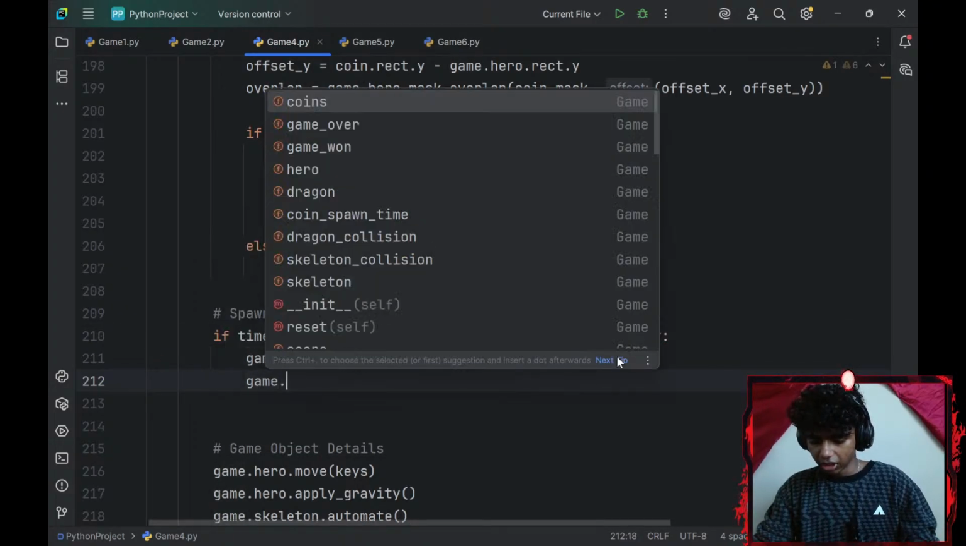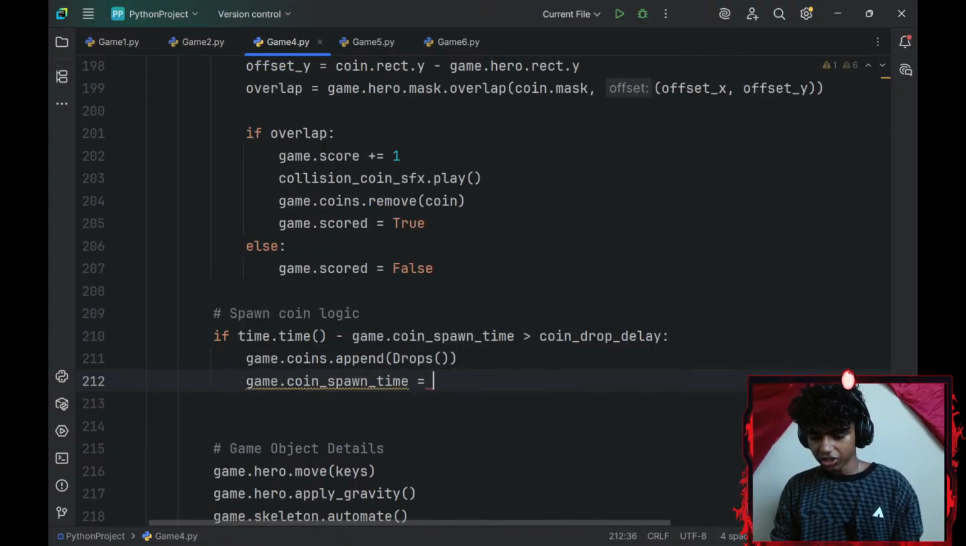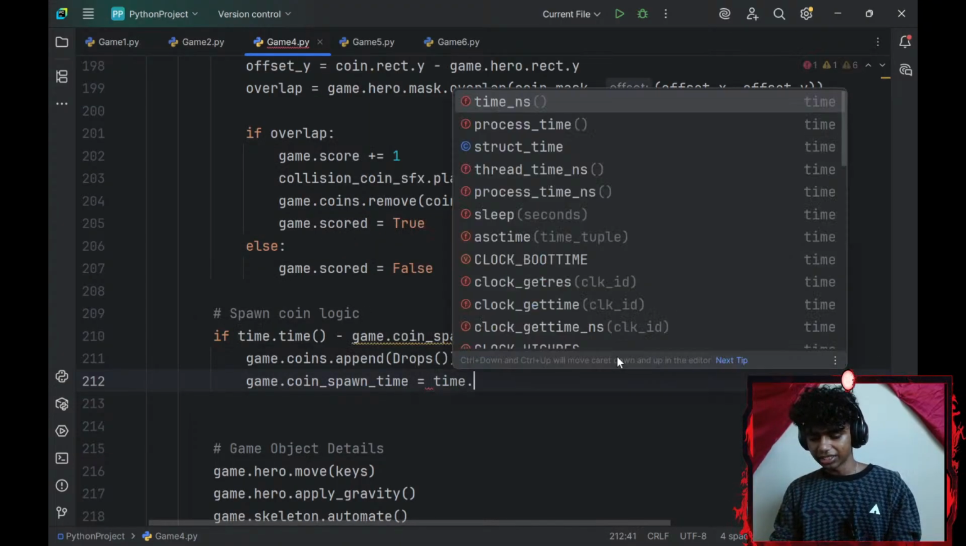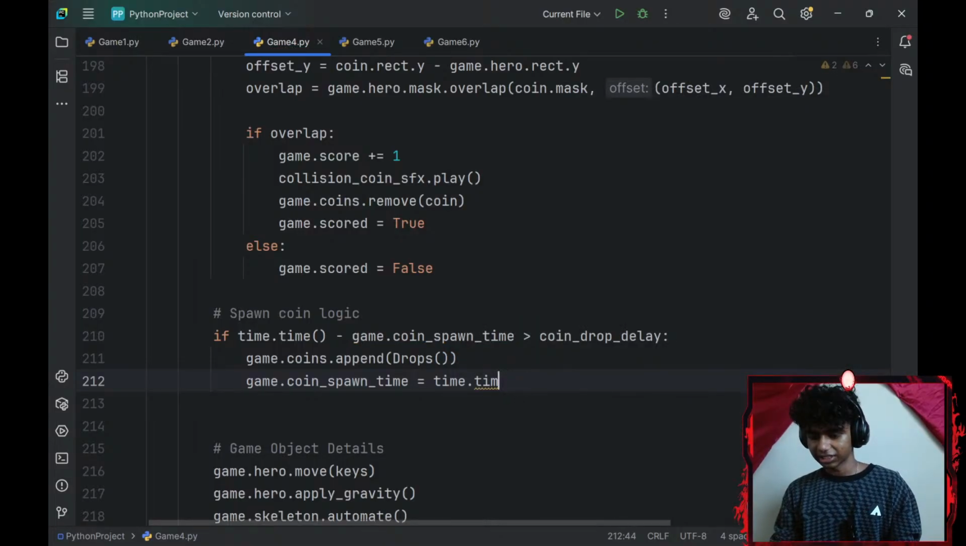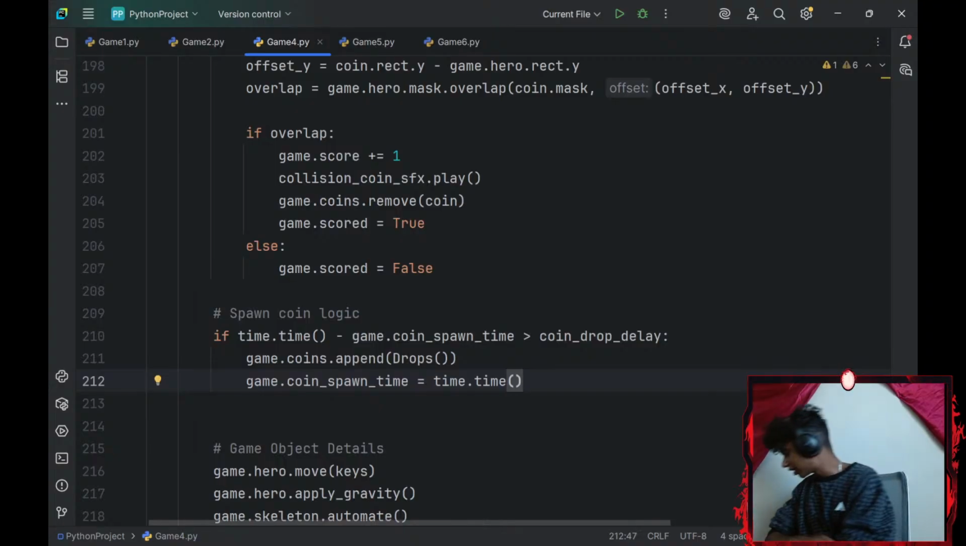So game.coin_spawn_time is going to be equal to time.time. Guys, I made this sound real confusing because I understand this only vaguely as well. That aside, let me drink some water.